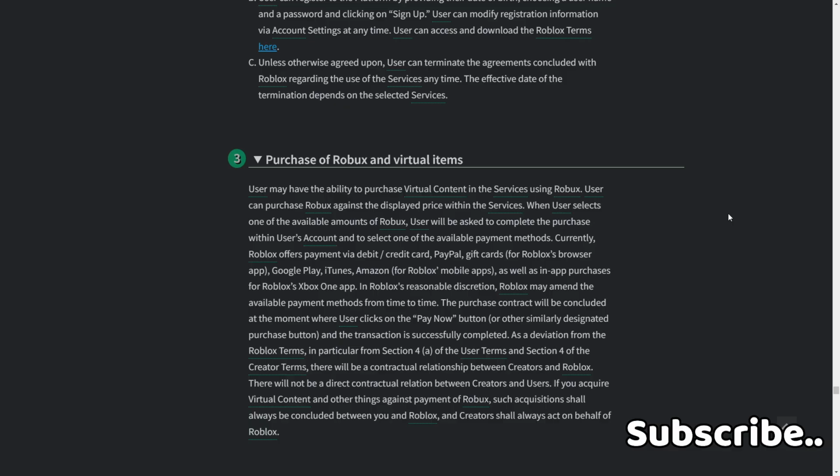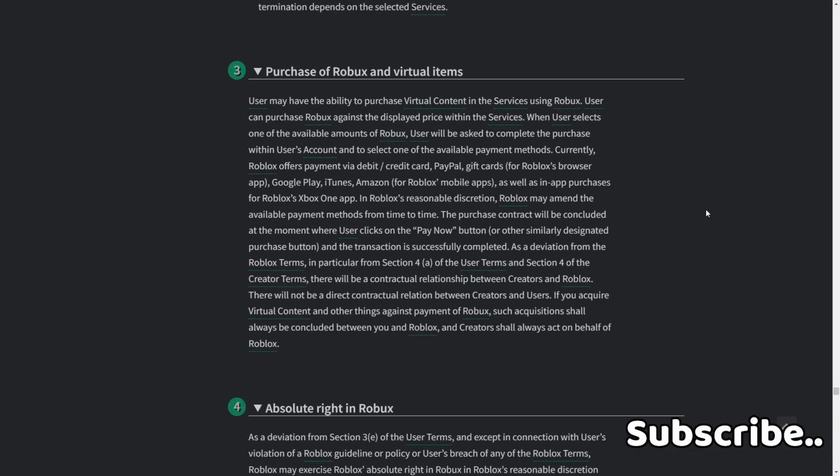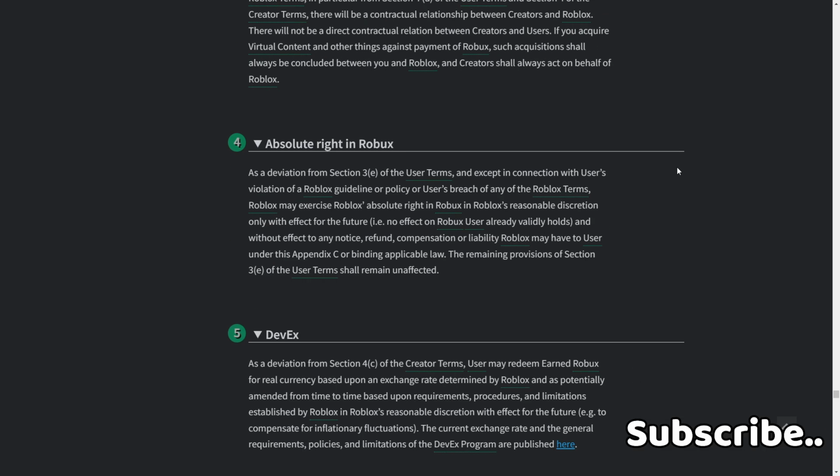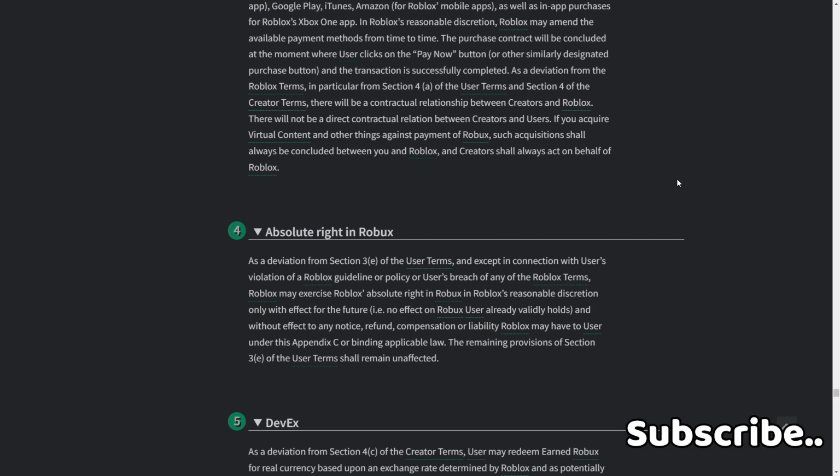As a deviation from the Roblox terms, in particular from Section 4A of the user terms and Section 4 of the creator terms, there will not be a direct contractual relationship between creators and users. Usually if you acquire virtual content and other things against payment of Robux, such acquisitions shall always be concluded between you and Roblox, and creators shall always act on behalf of Roblox. For the absolute right in Roblox, as a deviation from Section 3E of the user terms, an exception in connection with